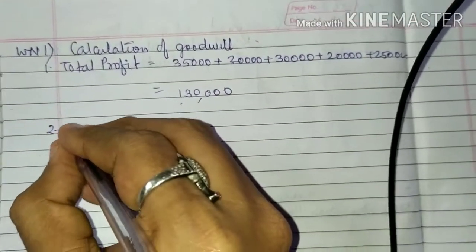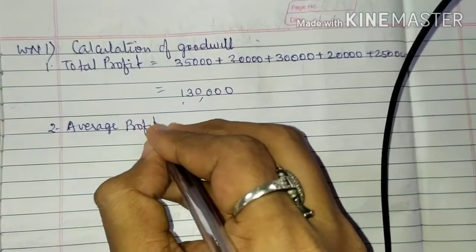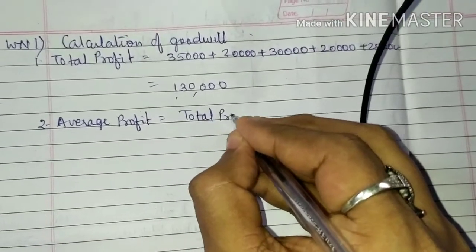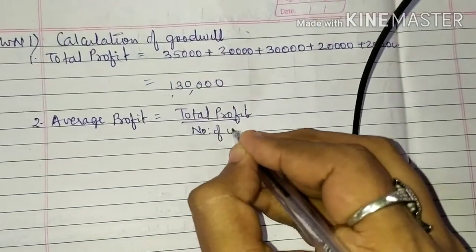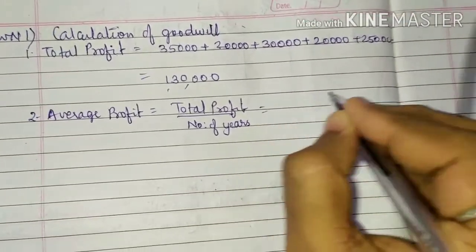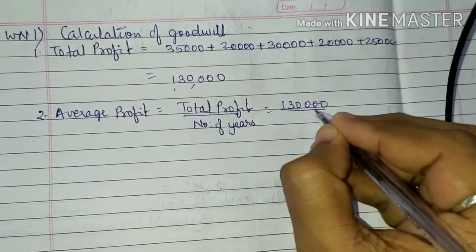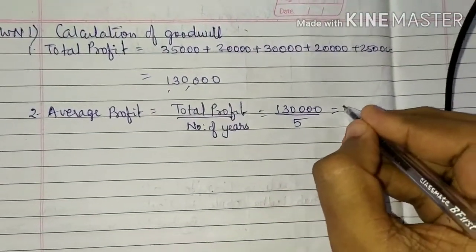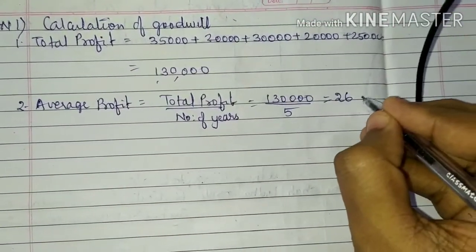Second step is average profit, which is equal to total profit upon number of years. The total profit is 1,30,000 divided by 5. 5 2s are 10, 30, 5 6s are 30.